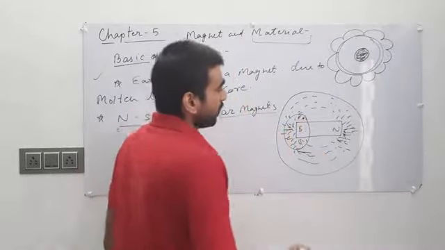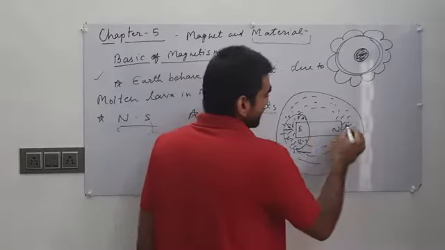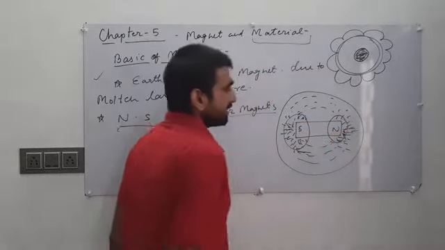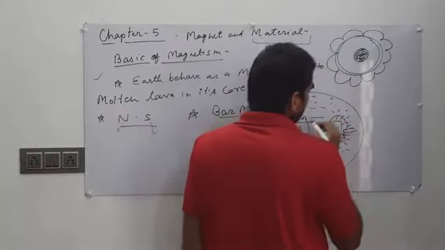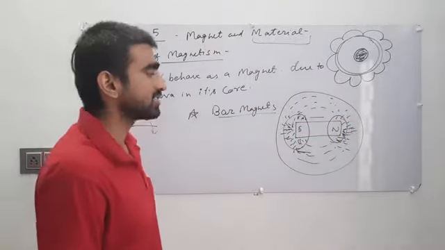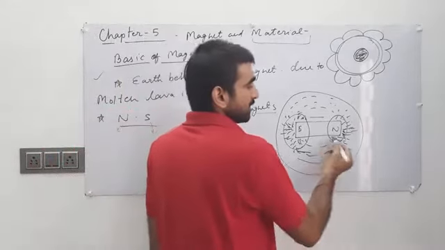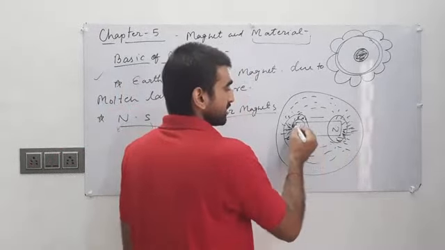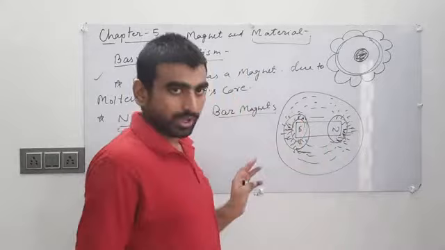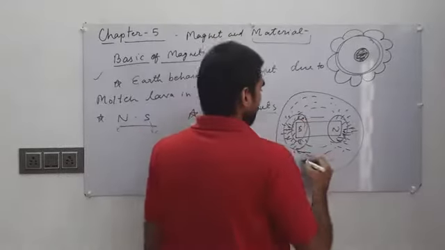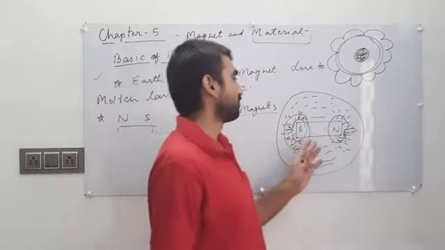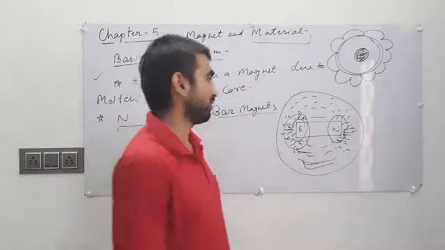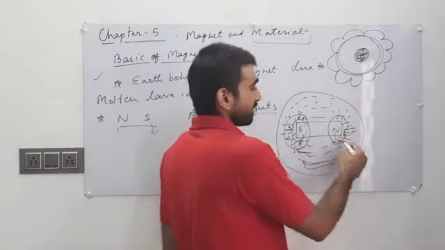So there are poles where the magnetic strength is maximum, and in the middle of the bar magnet the magnetic strength is lower than at the terminals or poles. That is why we conclude that a bar magnet has poles, one south pole and the other north pole.